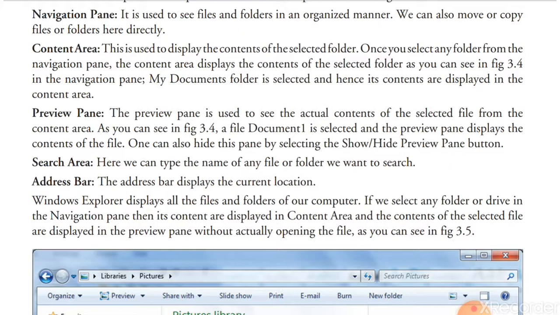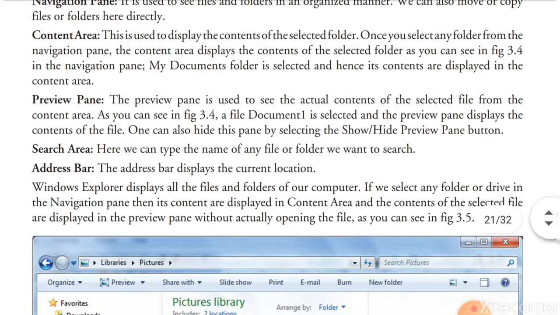Means the content pane will show the files or folders of the selected folder, the one you have selected from the navigation pane. A folder is a collection of subfolders and files, so subfolders and files will be shown in the content area.